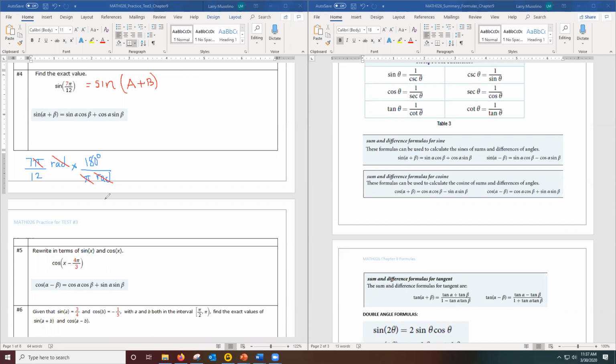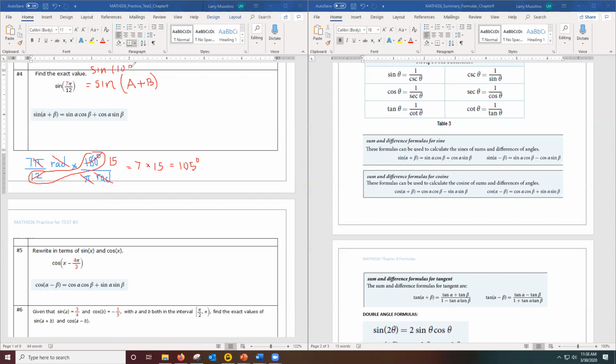I have a 180 on the top and a 12 on the bottom, but 180 divided by 12 turns out to be 15. So I'm left with 7 times 15, and 7 times 15 is 105. So I really want to find the sine of 105 degrees.